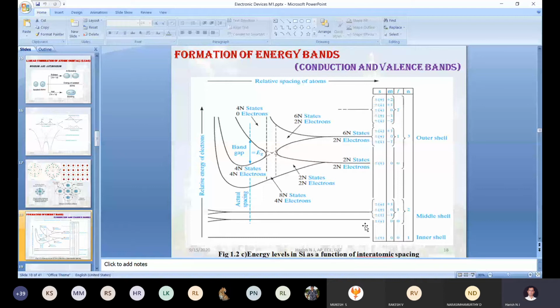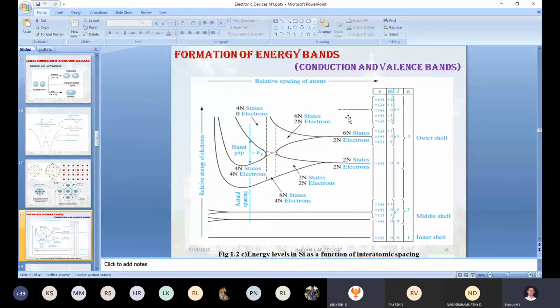So now you can start decreasing the interatomic distance between the 2 silicon atoms. Now I am decreasing the interatomic distance between the 2 silicon atoms. If I start decreasing it, what about 1s2? Will 1s2 interact with the neighbor atom, or 2s2, or 3s2, or 3p? Which suborbital will start interacting soon out of these subshells?